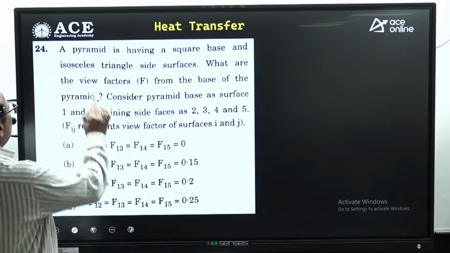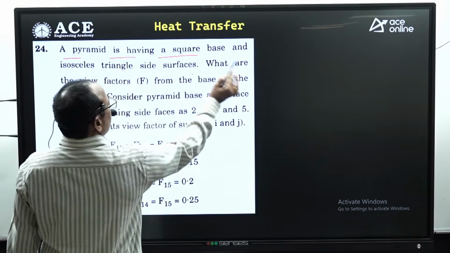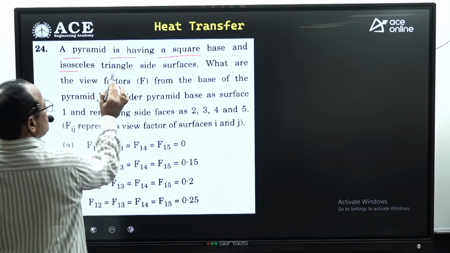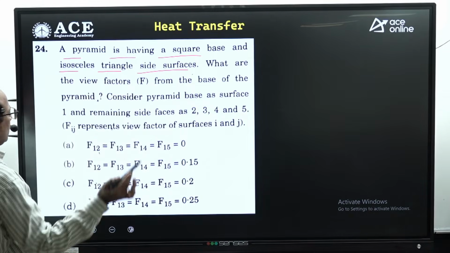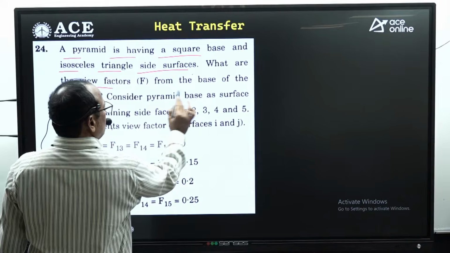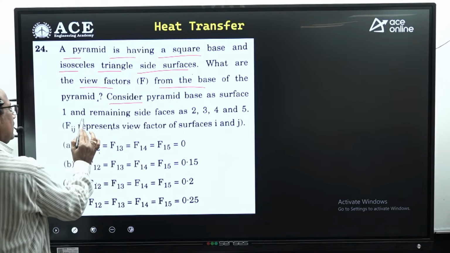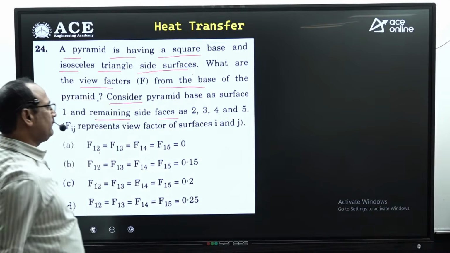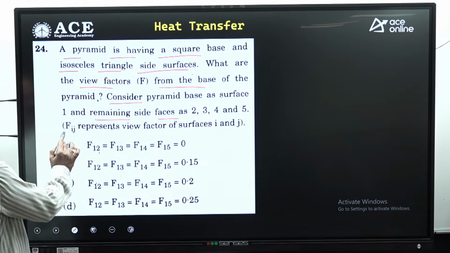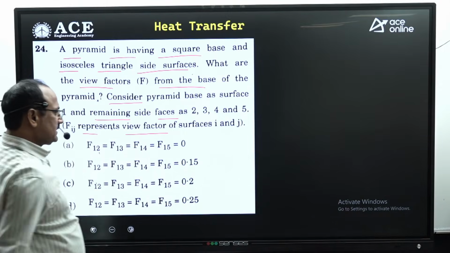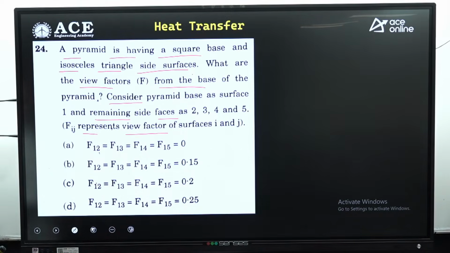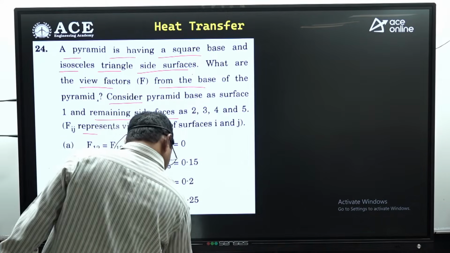Similarly, a pyramid is having a square base and isosceles triangle side surfaces. What are the view factors F from the base of the pyramid? Consider the pyramid base as surface 1 and remaining sides are 2, 3, 4 and 5 respectively. Fij represents view factor for the surfaces i and j. Then you are asked to decide the relation, right? Which one can be? The relation is